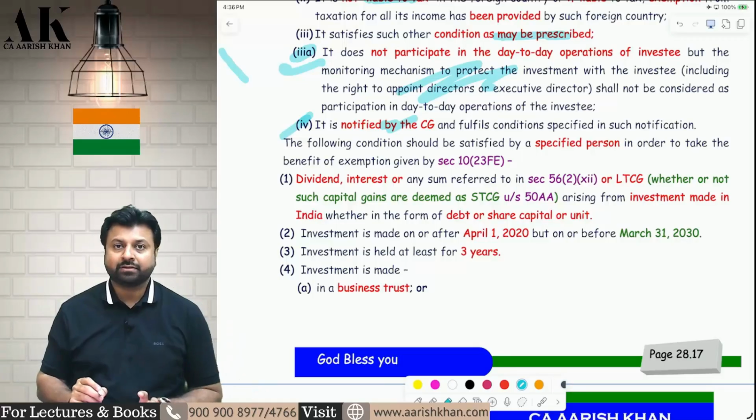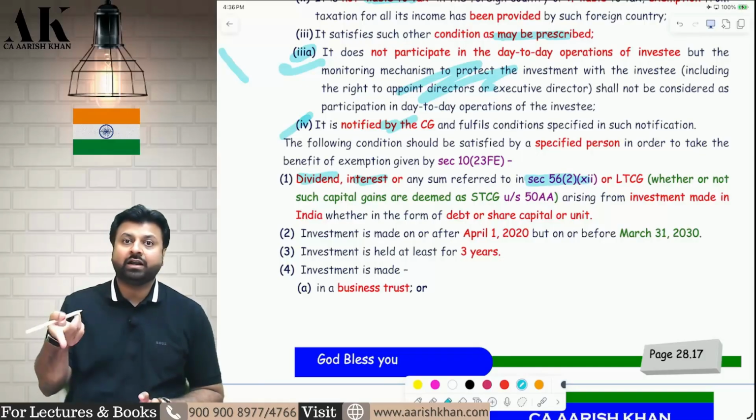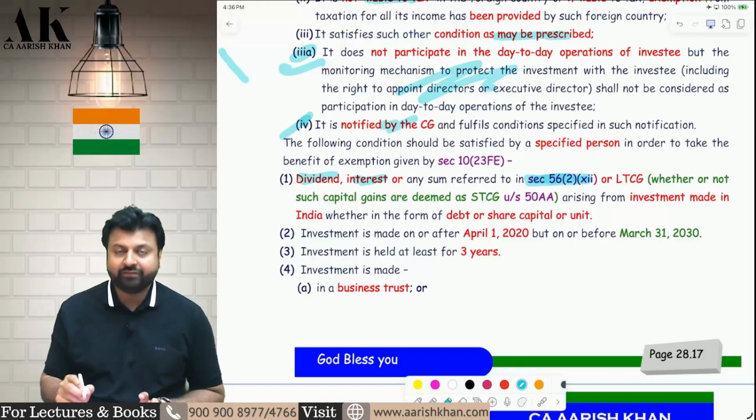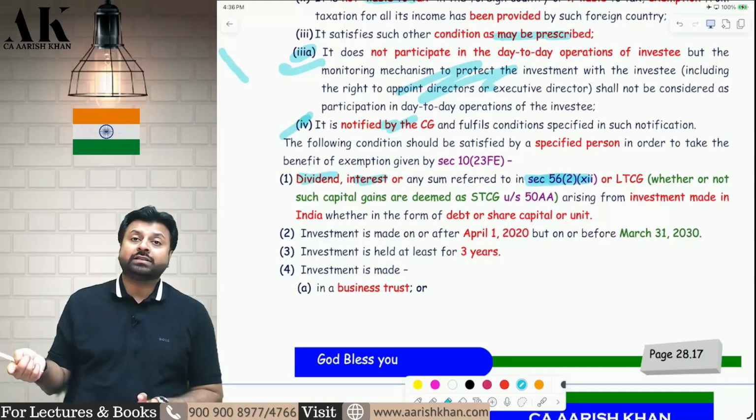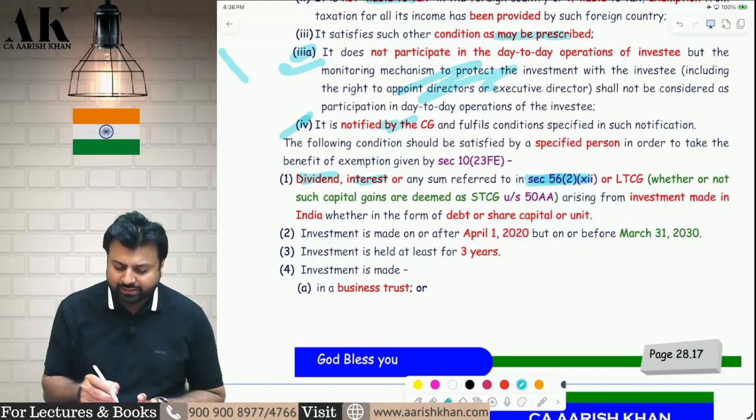Which income is exempt? Their dividend income will be exempt, their interest income will be exempt, and their business trust income will be exempt, which is covered under 56(2)(12). What is covered in 56(2)(12)? 56(2)(12) covers the debt repayment by business trust to its investor. Whatever is a debt repayment by the business trust to its investor, that is covered and taxable under 56(2)(12). So that is also exempt.